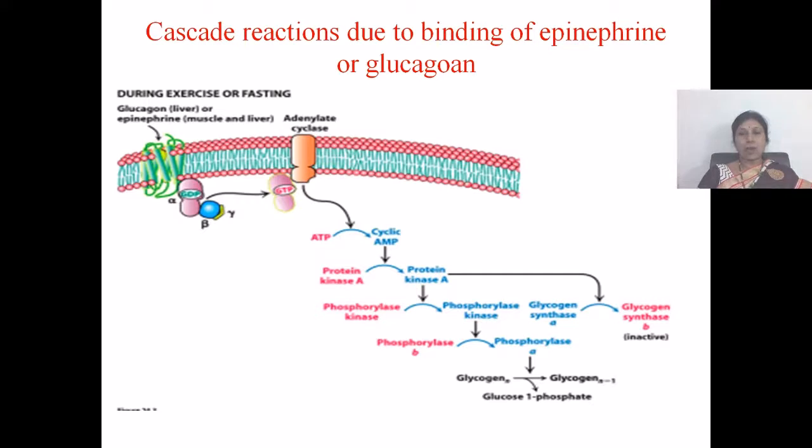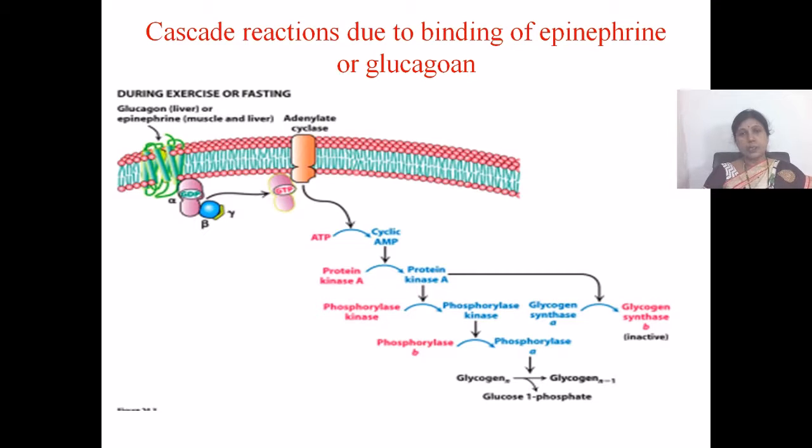When the blood glucose level falls below the normal level, alpha cells of islets of Langerhans of the pancreas gland are stimulated and they release glucagon hormone.